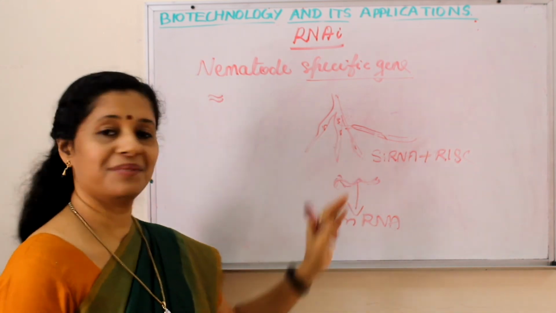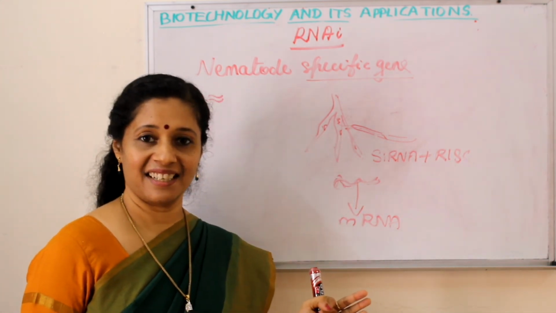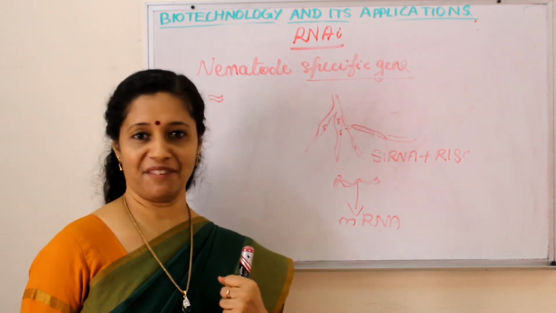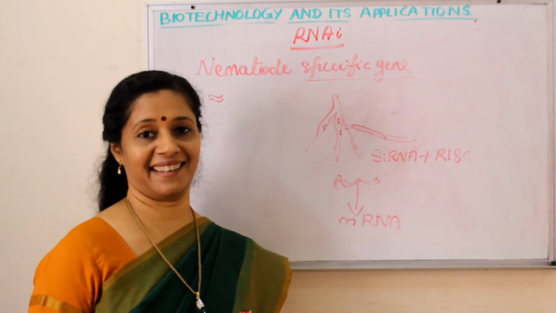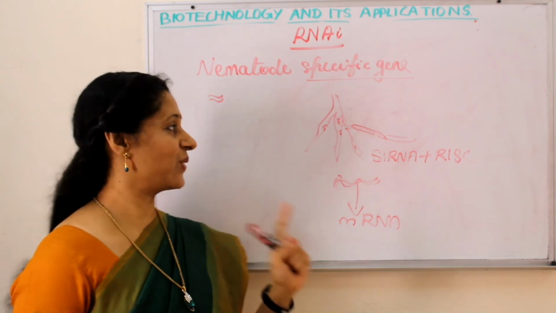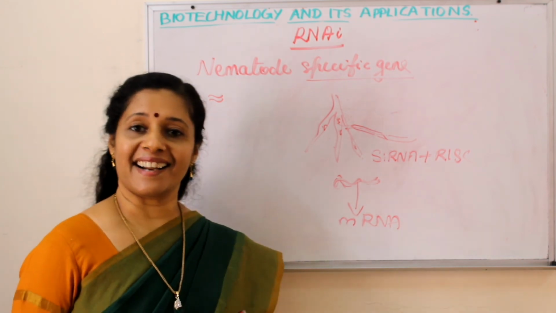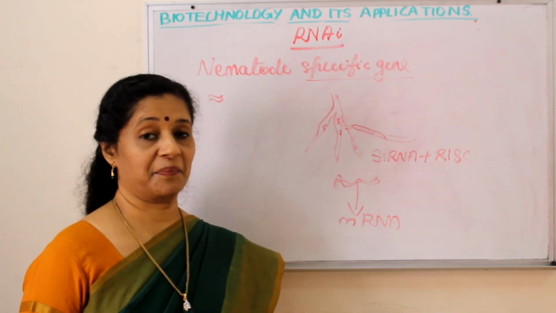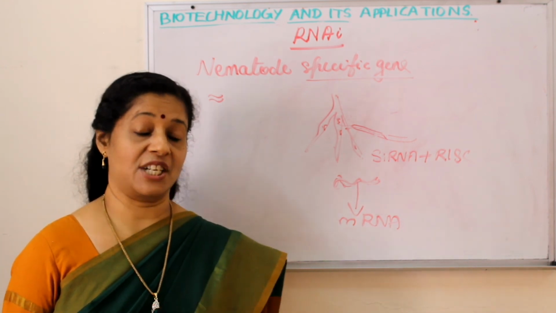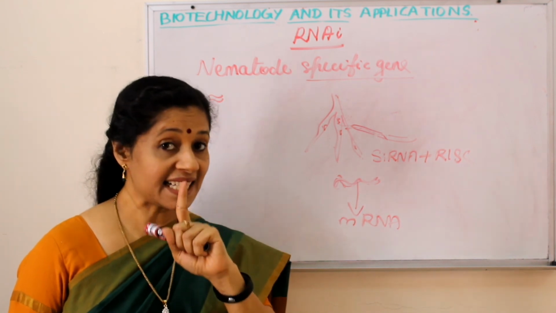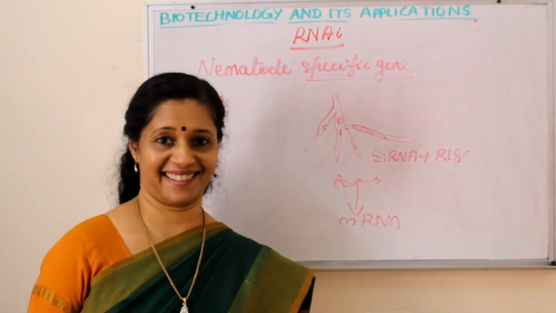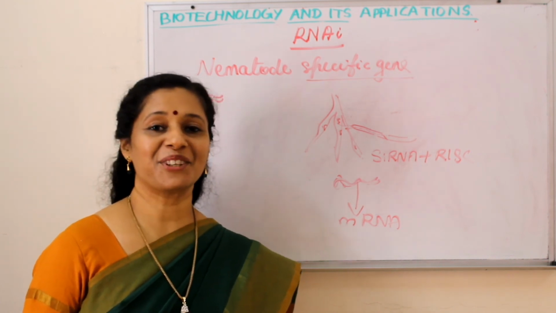So now the plant is free of infection without any chemical from outside, without anybody's help. It is self-reliant in killing the worm attacking it. Right? So this process is called RNA interference. Here we are interfering with the process of translation, or we are silencing the mRNA using double-stranded RNA. Hope it is clear for you.